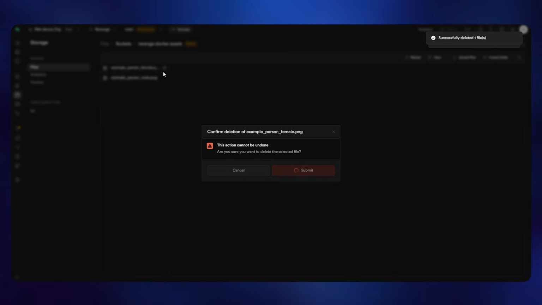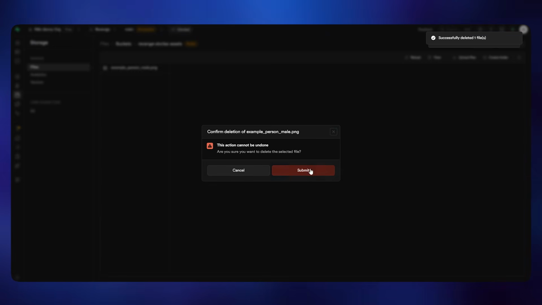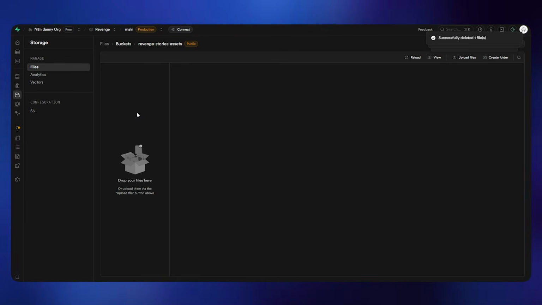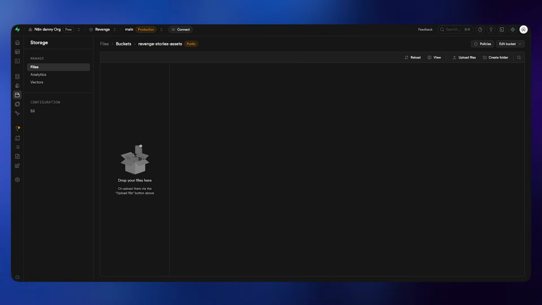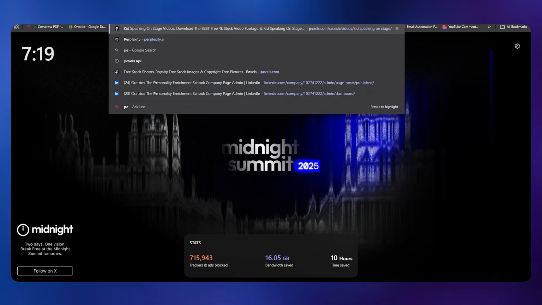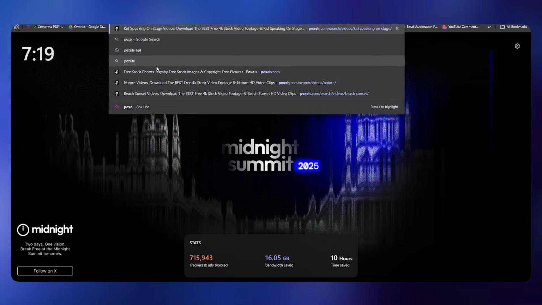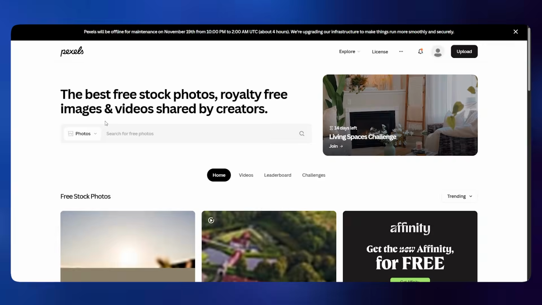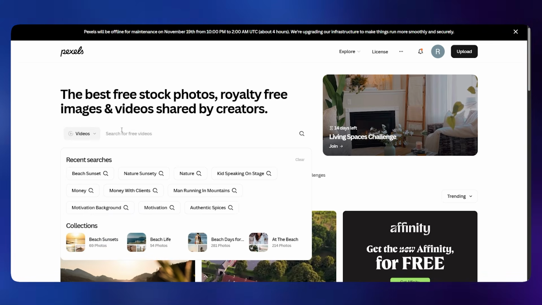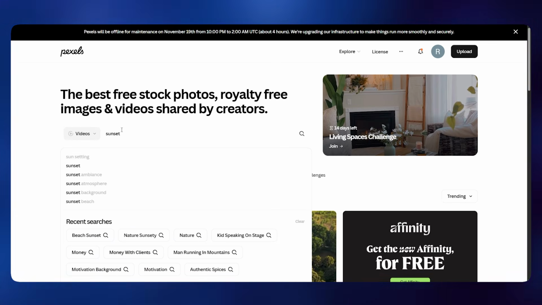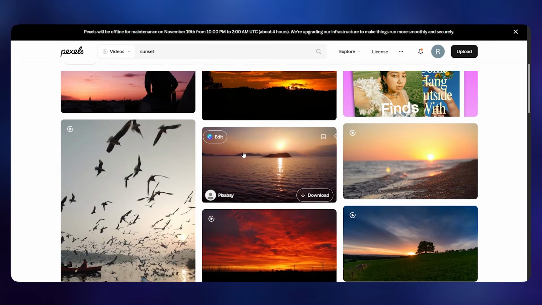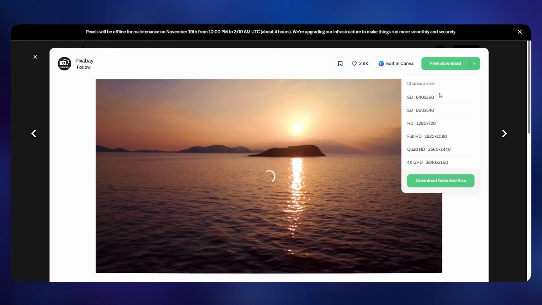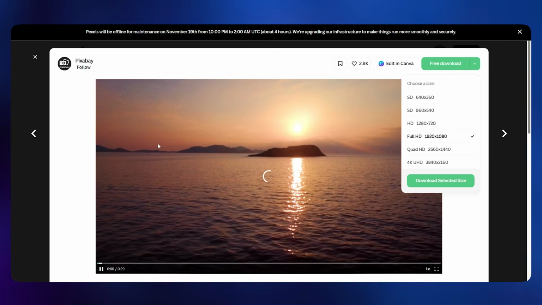Just give me a second. Let's delete all of these things. Okay, perfect. Now let's drag and drop the files. Since I already have two videos and two images, what you can do is simply go to Pexels, and then simply click on videos, like sunset, any video that you would like to have as a background. Just go ahead and click on it, and then make sure that you download this 1080p, this full HD. Click on it, download the file, that's it.